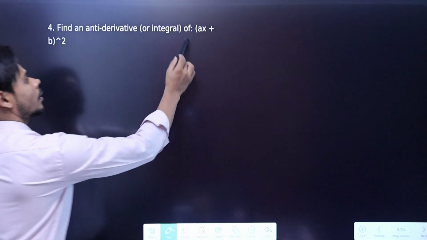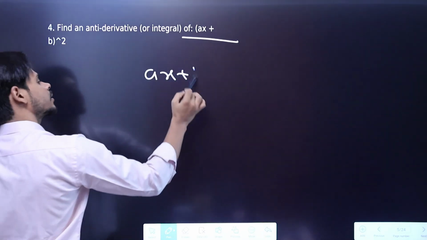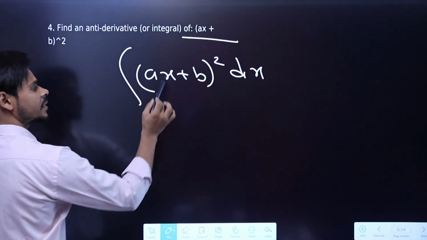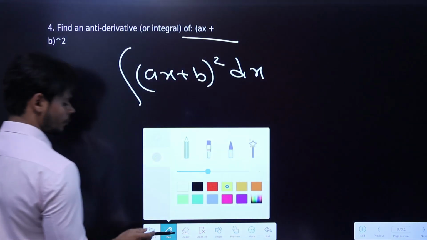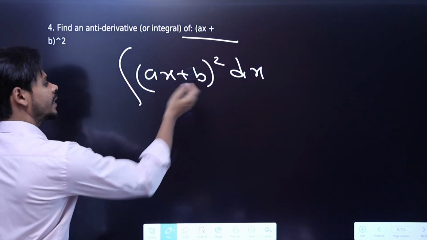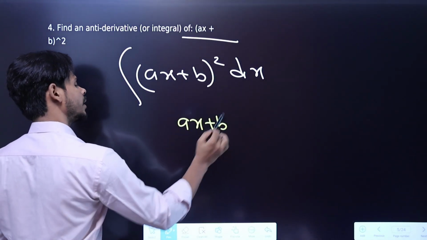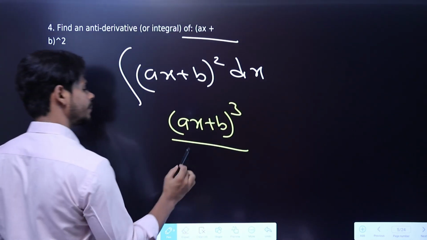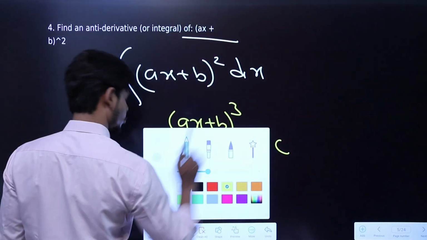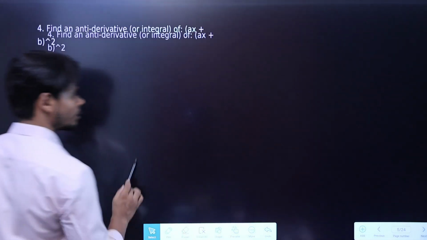Next. We are given ax plus b to the whole square. Again, if you consider the whole thing as x, because here the power of x is only 1, therefore we can directly integrate: it is (ax plus b) raised to power 3, and the whole divided by 3, and also divided by the coefficient of x, which is a, plus c. That's your answer. But also, how can you do this question?